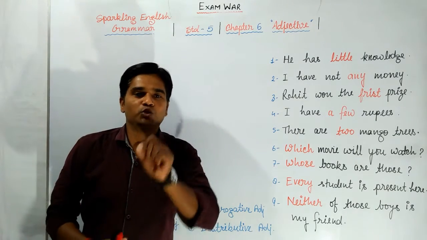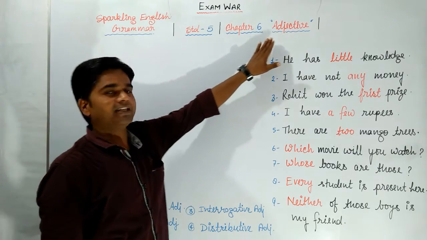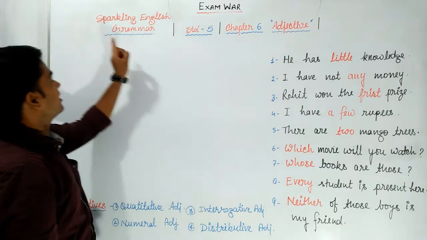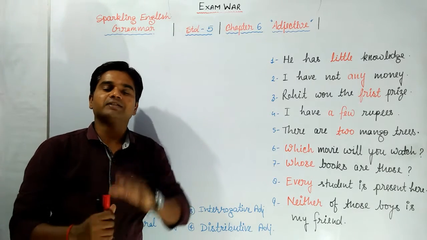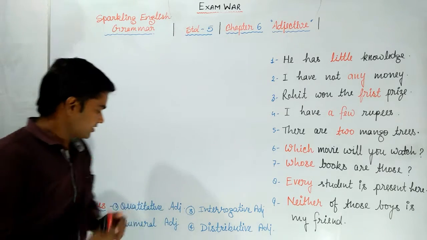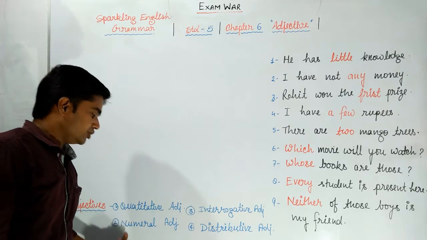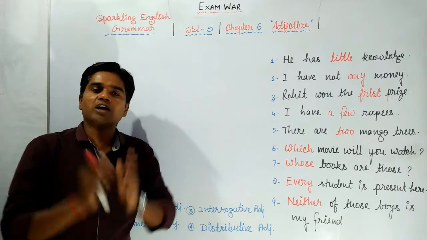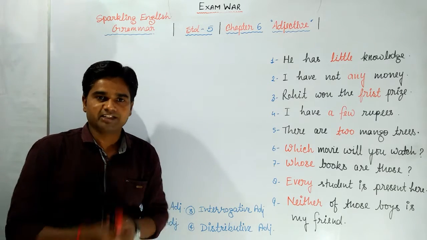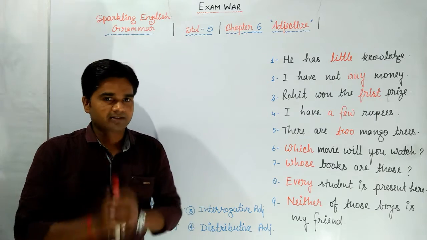Dear students, today we are going to discuss chapter 6, Adjective, of Sparkling English Grammar, standard 5th. In this chapter we will study quantitative adjectives, numeral adjectives, interrogative adjectives, and distributive adjectives. These four types of adjectives we will discuss in this class.